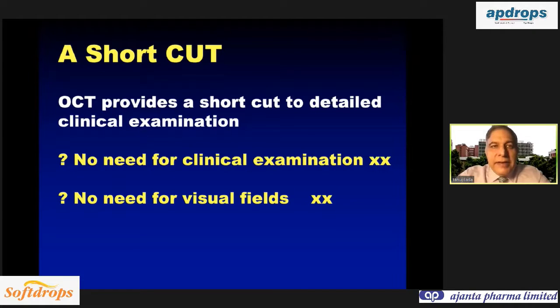Because it is like a shortcut: you see the patient and you immediately order OCT. There is no need for a detailed clinical examination. There is no need for visual field. If the OCT is abnormal, you start the patient on therapy. So in 5 minutes, you can make a diagnosis and start the patient on therapy.